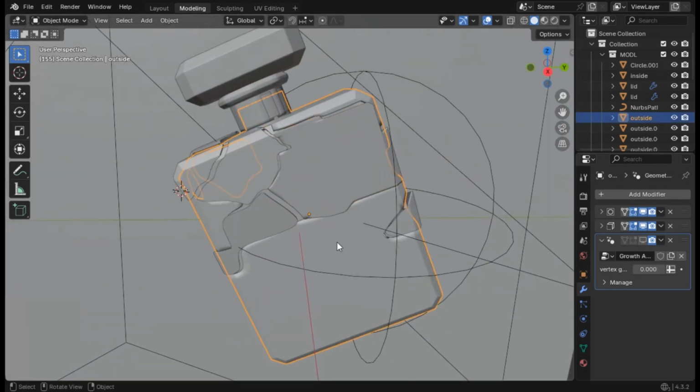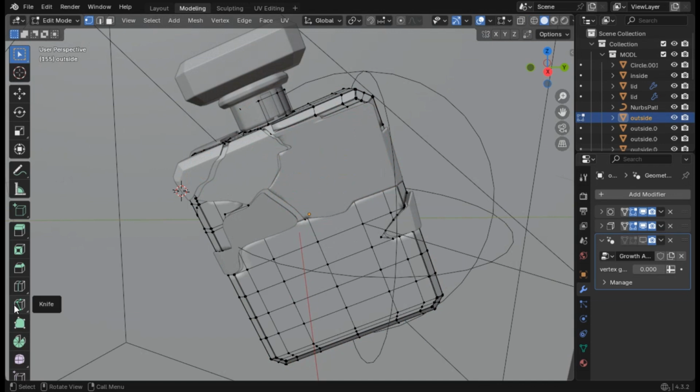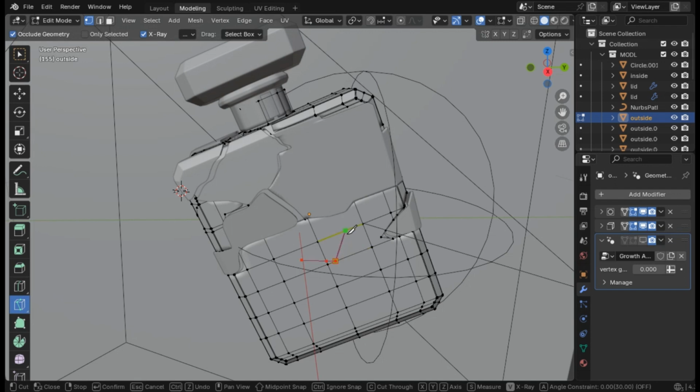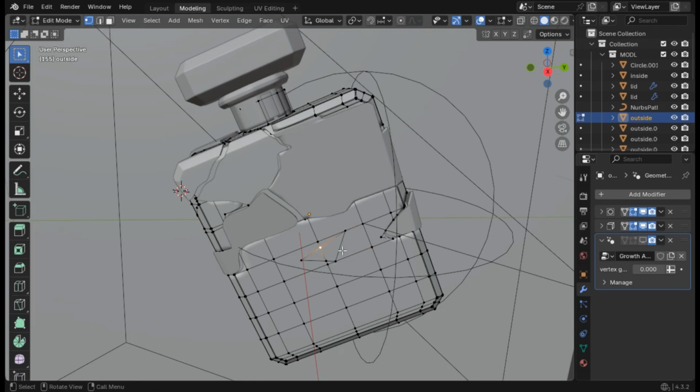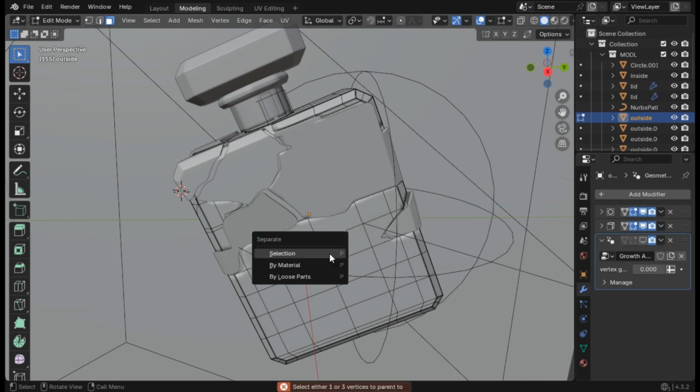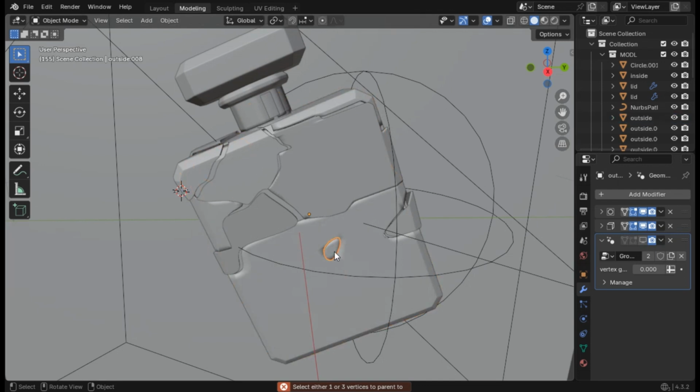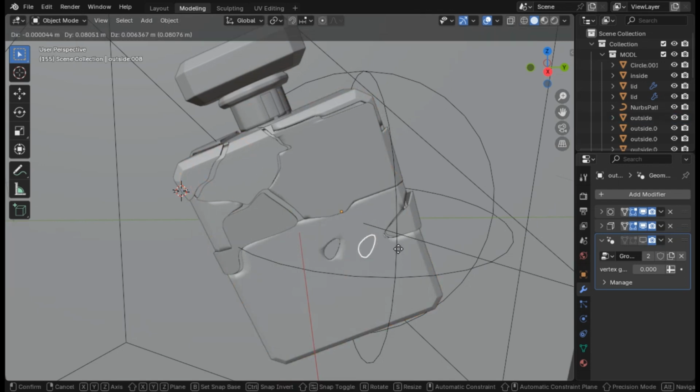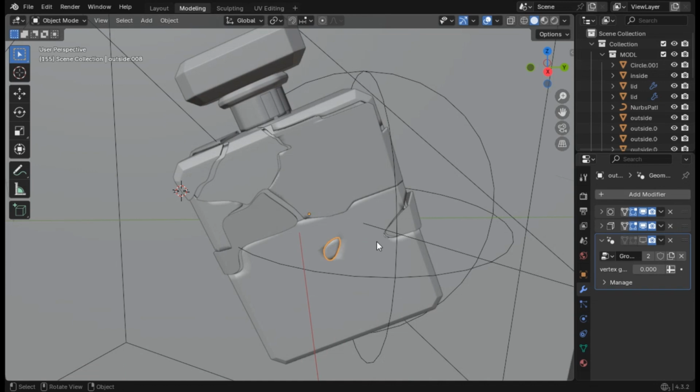I went to edit mode and started with the knife tool, cutting vertically to each one another, and then I clicked on each object and separated it by pressing Control P. So let's say we click this face, and I press Control P, only P, and then press Selection. If you go now to object mode, you will see that this one is a separated object. So this is what I did for this one.